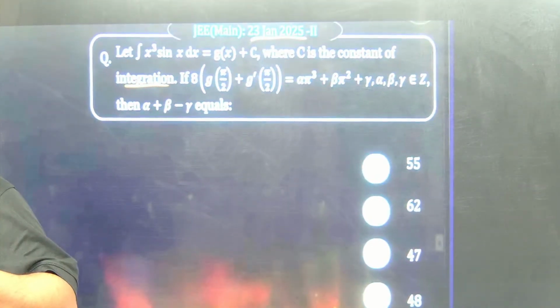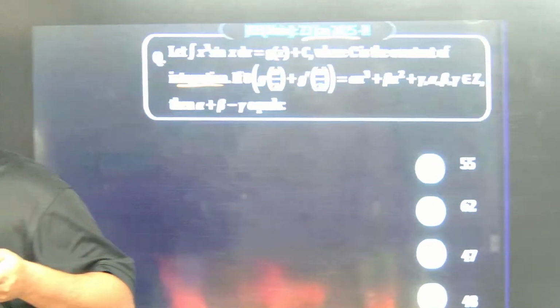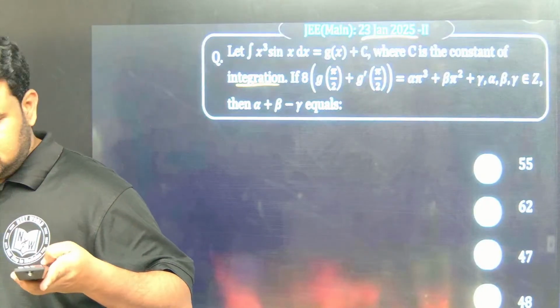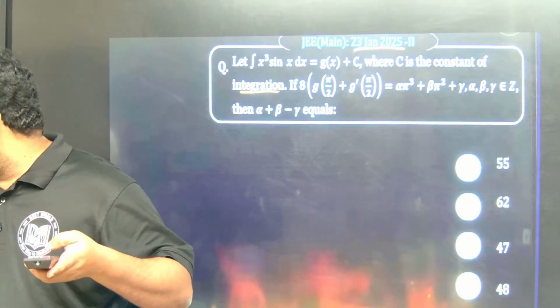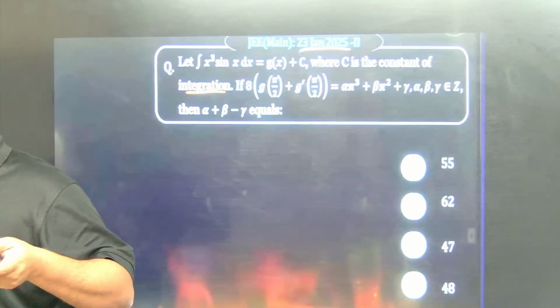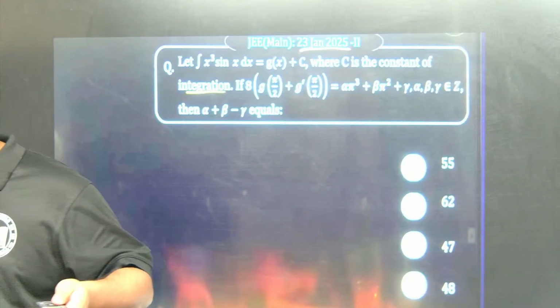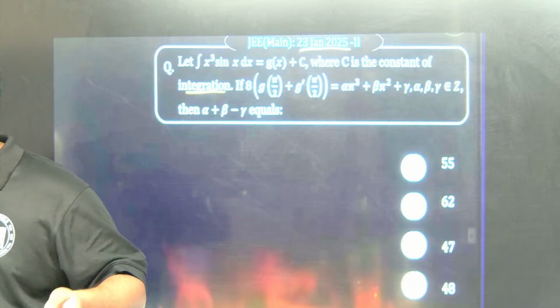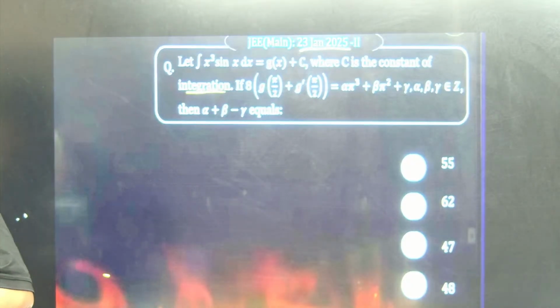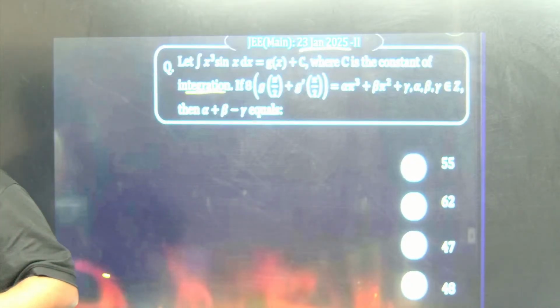Now is it focused? Now the cam is focused. Anyways, I'll write down the question again. Don't worry about the question.